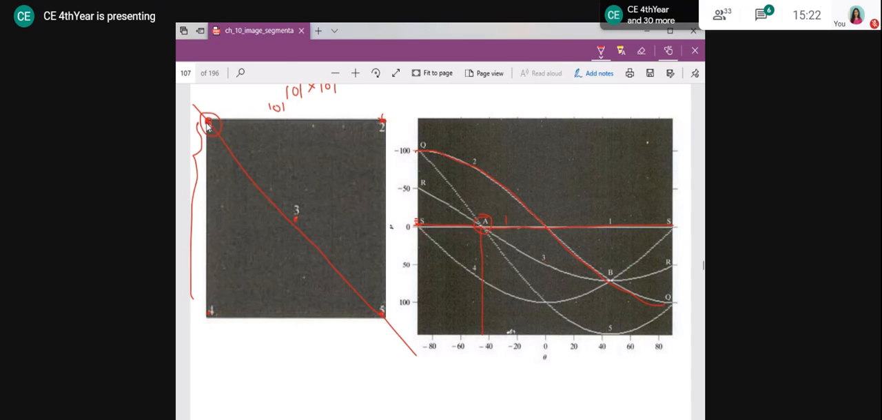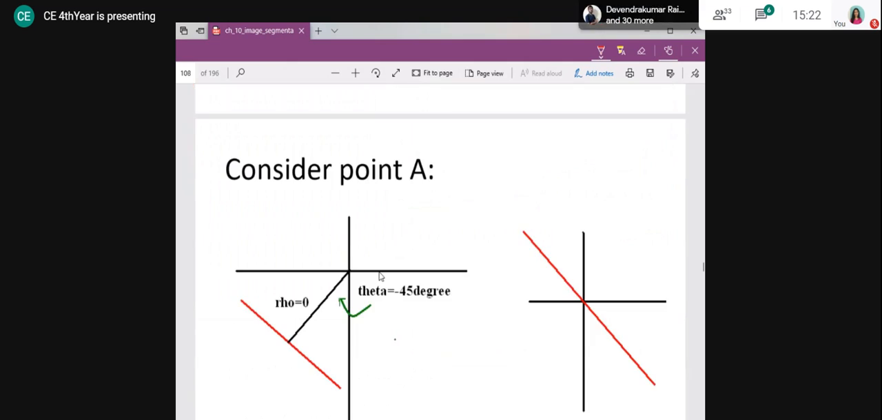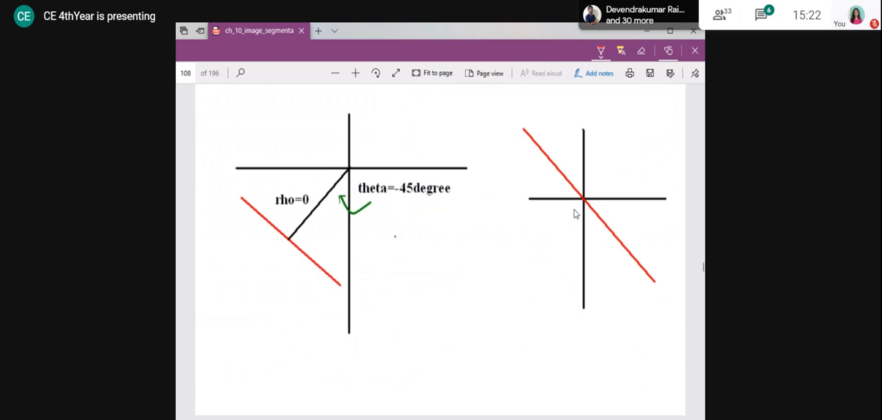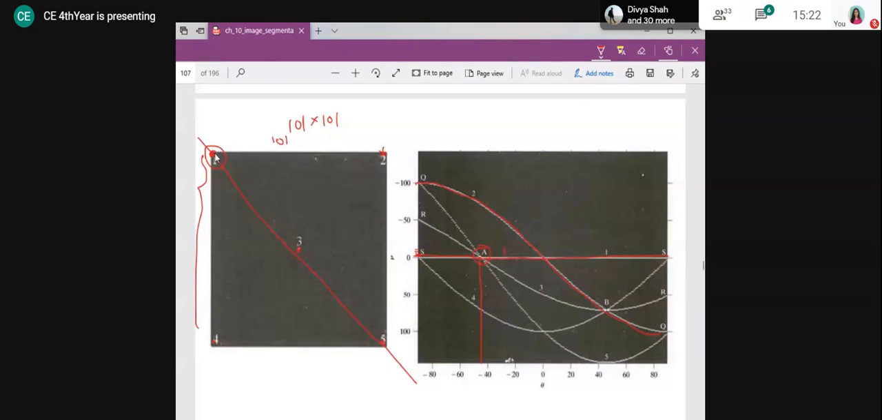What is the row value here? For row value, consider point 1. We are considering that it is passing through the origin, and hence it has 0 distance from the origin. And what is the angle from the positive x-axis?